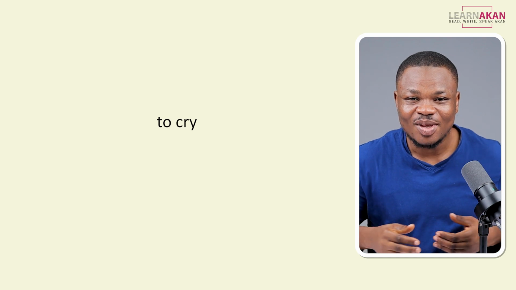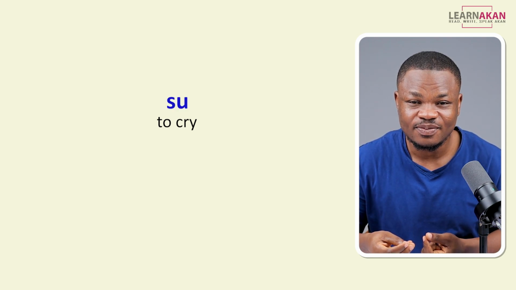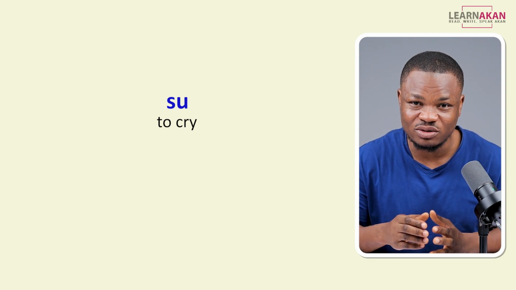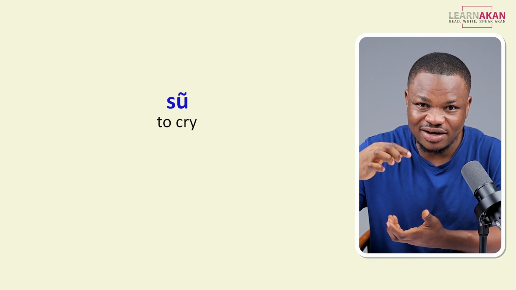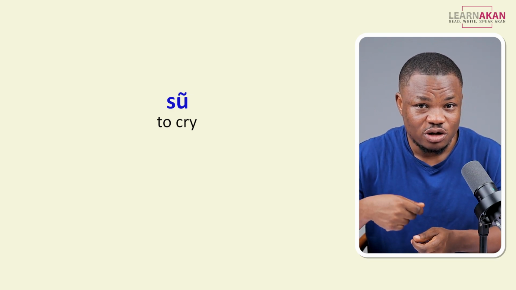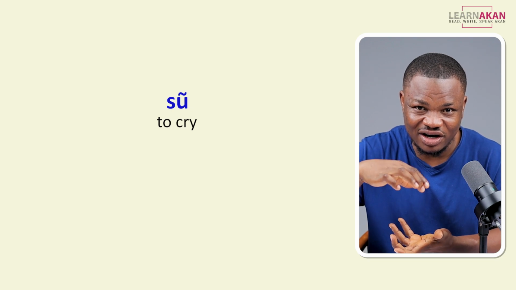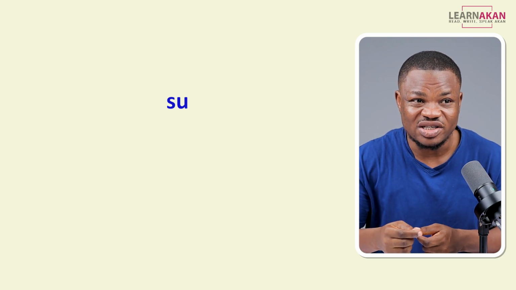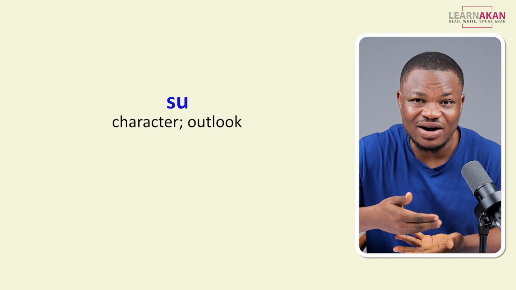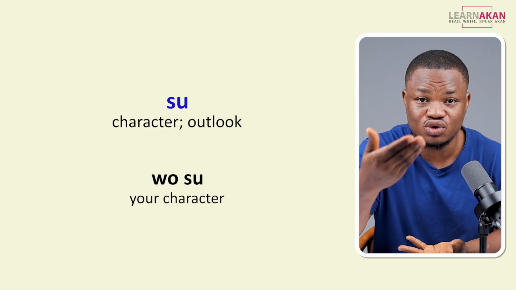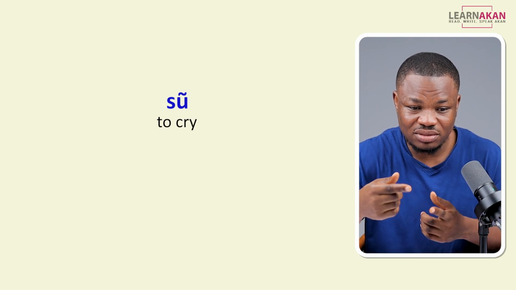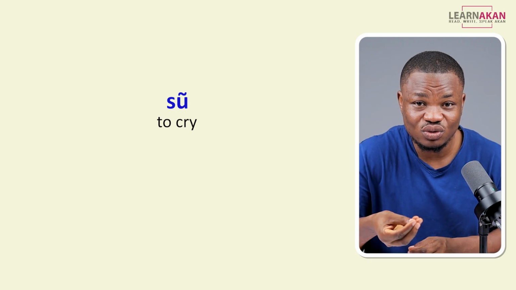We have to cry. And to cry is su. And take note of how this is pronounced. You can hear some sort of nasal effect. So I say su. And this nasal effect is very important because without it, you'll be saying su, and that is character. Okay. So if I say usu, I'm saying your character. But this one, to cry, is su.